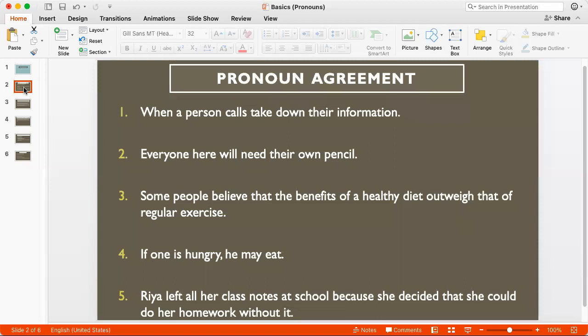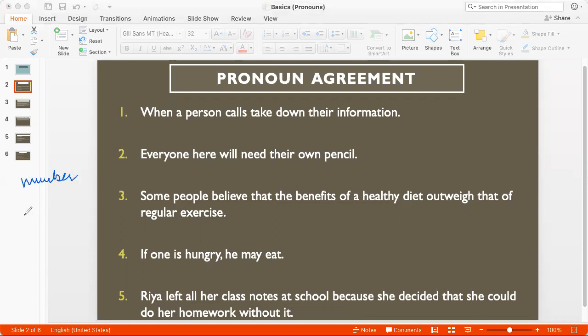So when it comes to pronoun questions, there are a couple of things that you need to remember. The first thing has to do with pronoun agreement, which is to say that the pronoun should agree with the noun it is supposed to represent. This agreement can be in terms of number.